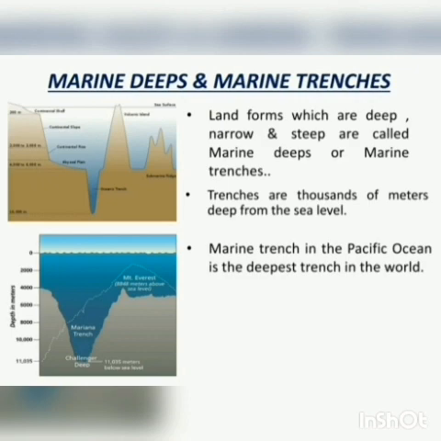The trenches are thousands of meters deep from the sea level, as shown in the figure. The Mariana Trench in the Pacific Ocean is the deepest trench in the world. Its depth is around 11,034 meters.